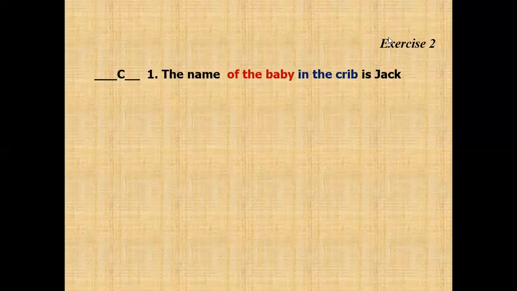Exercise 2. Okay. Number 1. The name of the baby in the crib is Jack. Now, you must understand what is subject here. The subject is the name. Yes, the subject is the name. And then the verb is is. Yeah, the verb is. So it is correct because at least one subject and one verb. So what is the object of preposition here? Object of preposition is of the baby and in the crib.